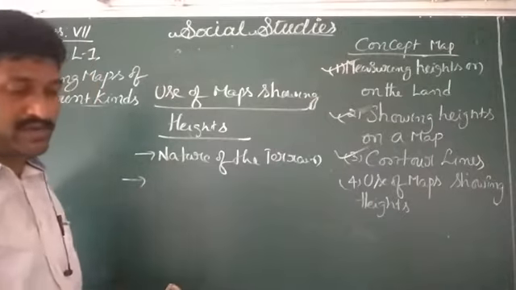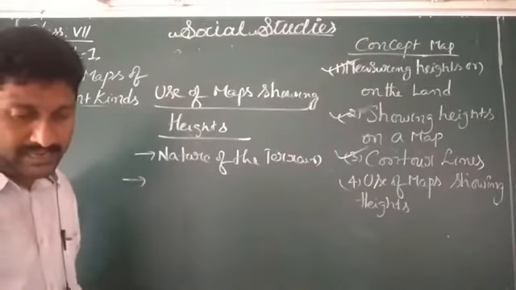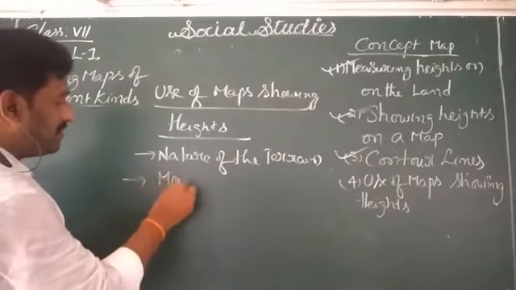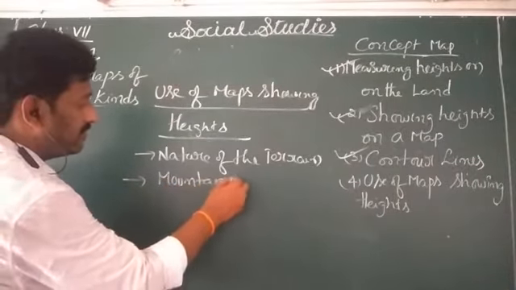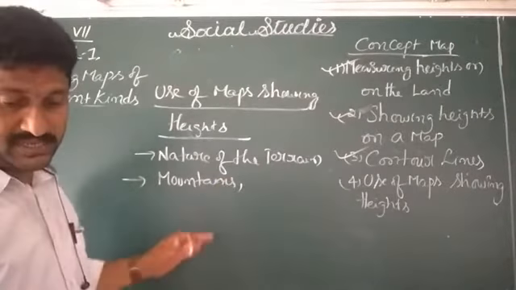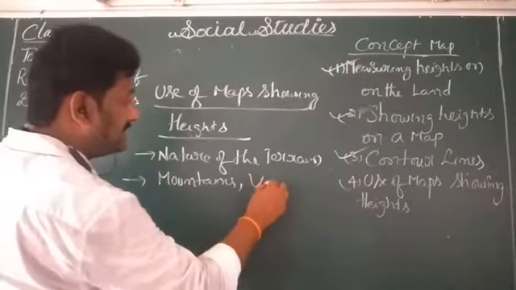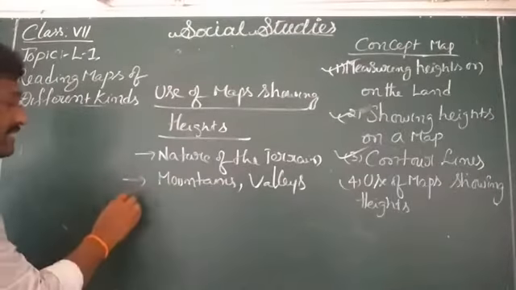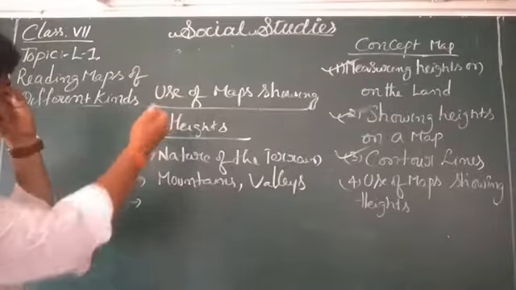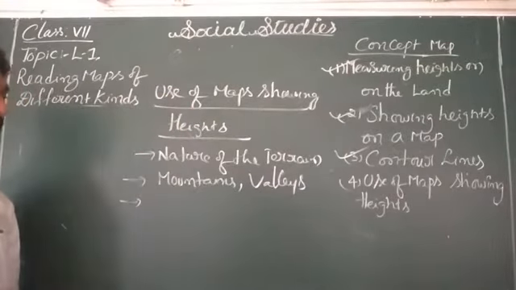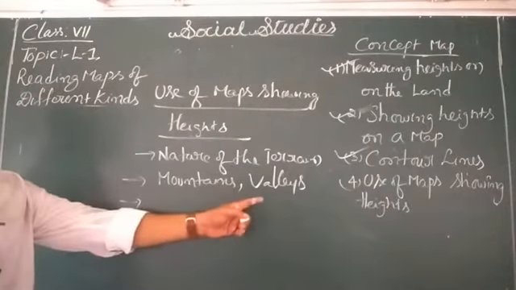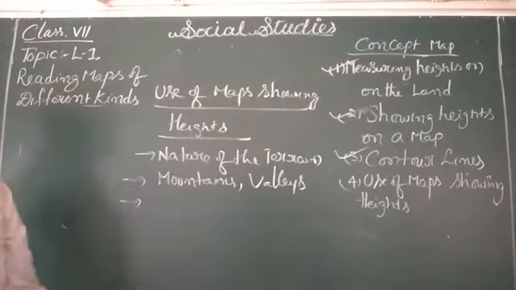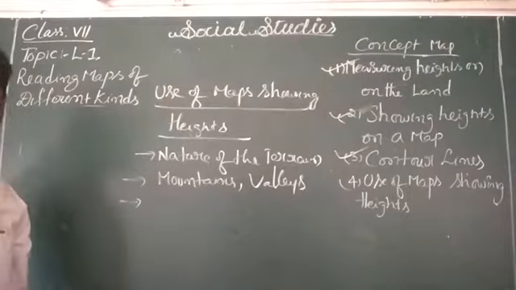Use of maps showing heights. We can also understand in which places mountains exist, and in which places valleys exist. Mountains and valleys, where they exist, that information we can understand with the help of maps showing heights. The nature of the terrain we can also find out.